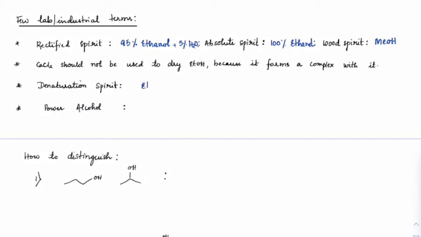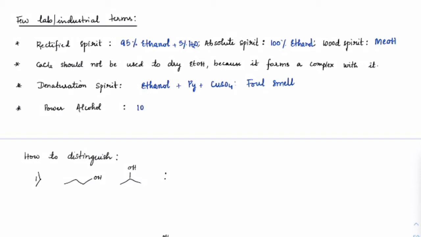Denaturation means if we add pyridine and copper sulfate to ethanol, it will give a foul smell, and that is called denatured spirit. Correct. So I hope you guys understood that.